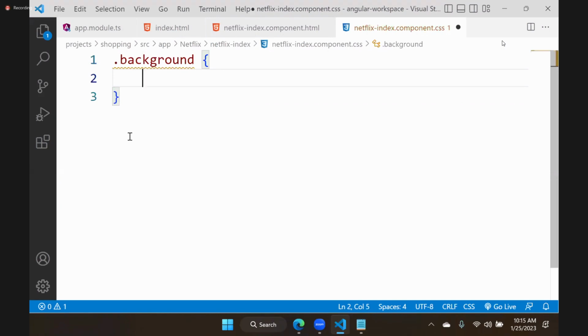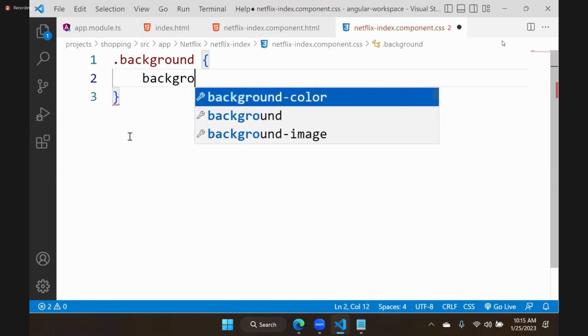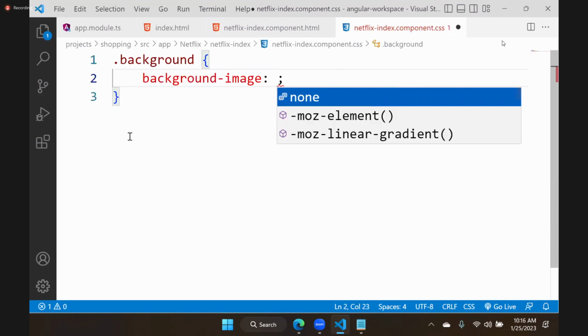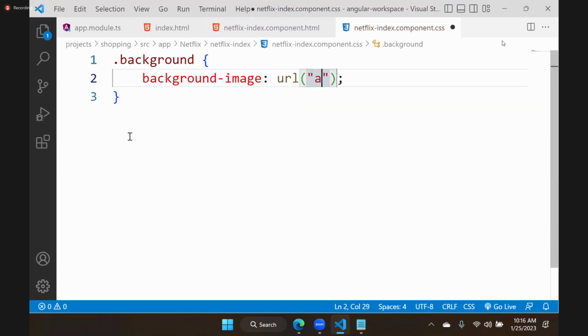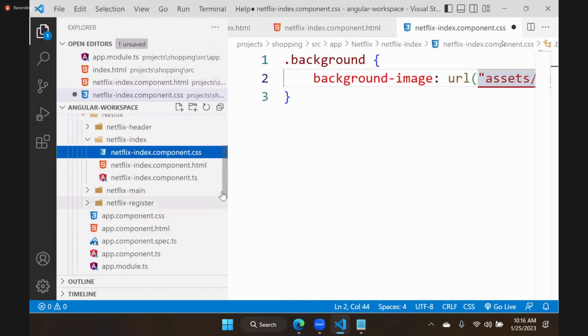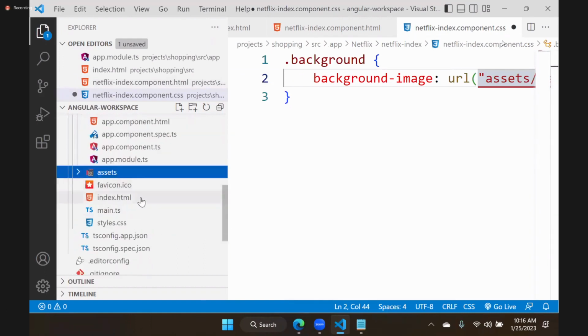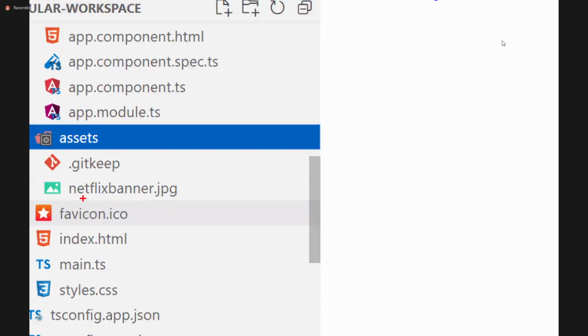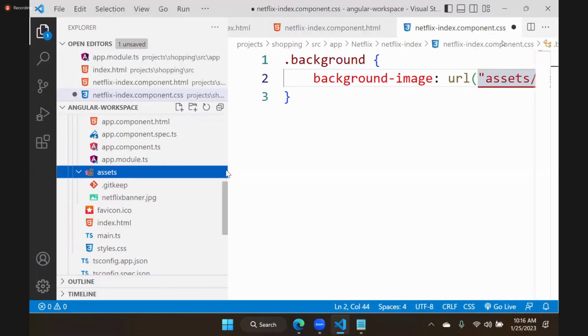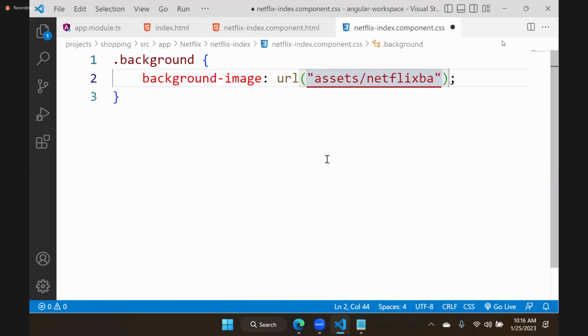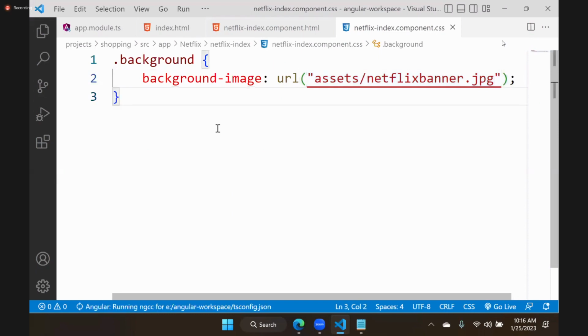What do you want to set? We want to set a background image. Background-image, with url coming from assets. What is it? Netflix banner. You need to be very careful with extensions also: JPG, PNG, all these. Netflix banner.jpg is the Netflix background we are keeping.